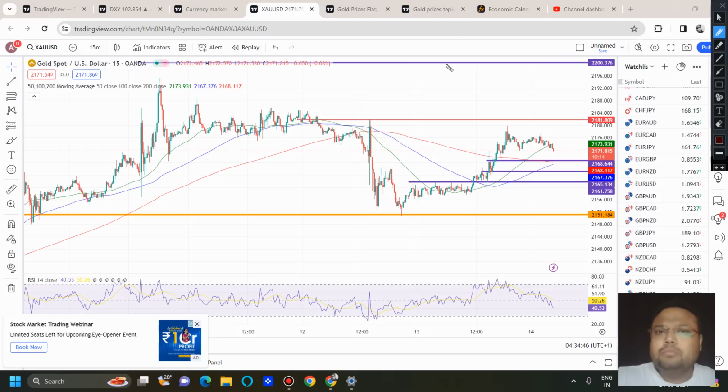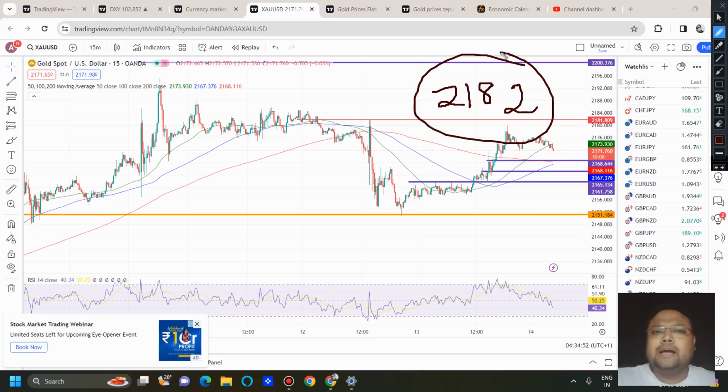And if you want to go for a risky trade, you can also look for a buy above 2182. But personally, I will not be going for a buy above 2182 because I am not sure. Because I can clearly see if market breaks 2182, we have multiple resistances. But yes, there are many traders who always prefer to be on a trade. If you are that kind of a trader, you can look for a buy above 2182, but that's your own risk. But yes, this time there's a high chance that market will break 2200.